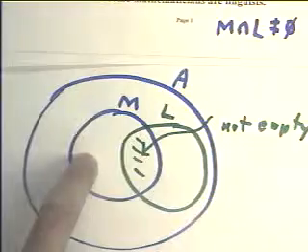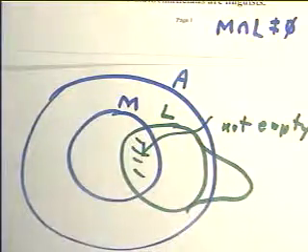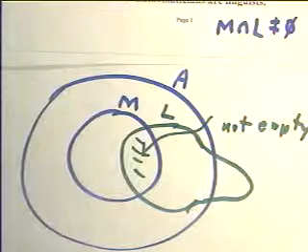We don't know if there are any linguists who aren't mathematicians, although certainly we know there are, but that's not part of this argument. And we don't know that there are some mathematicians who aren't linguists. And we really don't know whether all linguists are absent-minded, so maybe this set of linguists has to come out here. Maybe there's some linguists who aren't absent-minded. If we want to draw this in all its generality, there's nothing to contraindicate that there are linguists who aren't absent-minded, so maybe that set has to extend outside the set of absent-minded people to some extent.